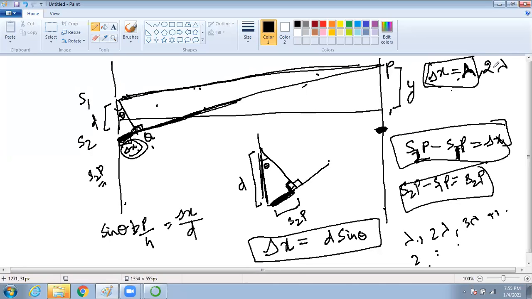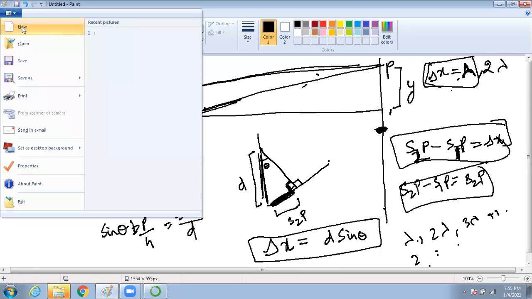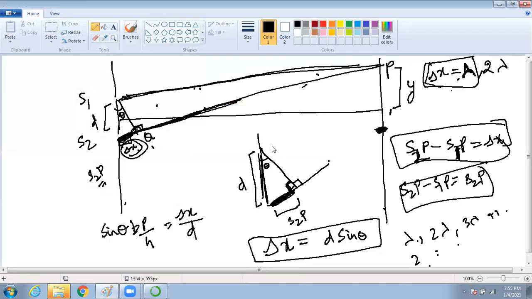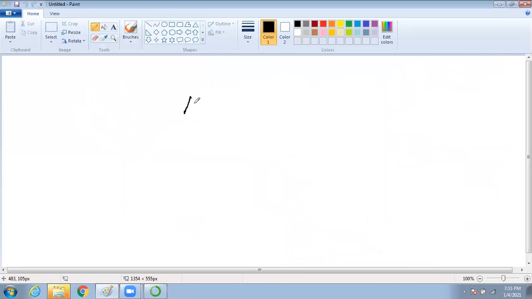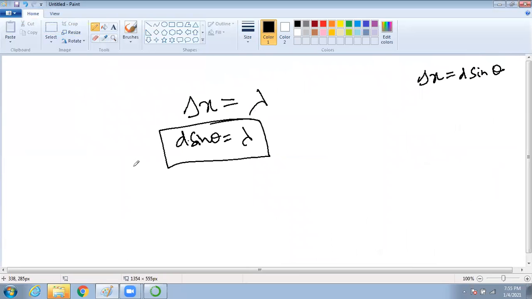So your delta x will be lambda for the first bright fringe, the maxima. Now we already found delta x equal to d sine theta. Then can I write d sine theta equal to lambda?